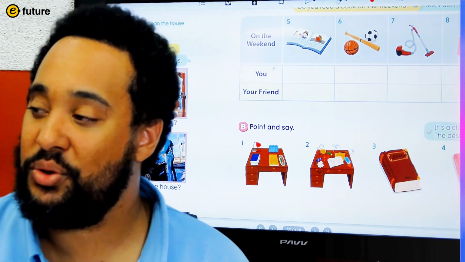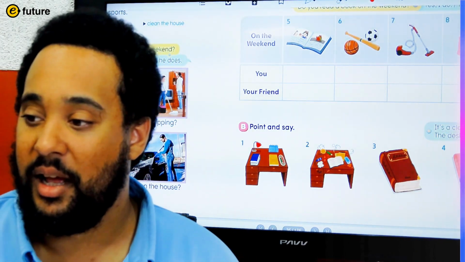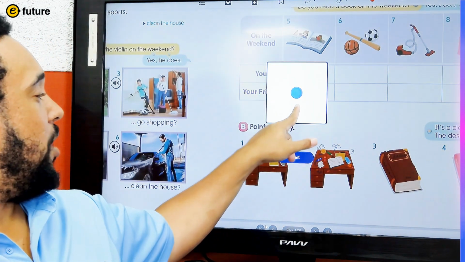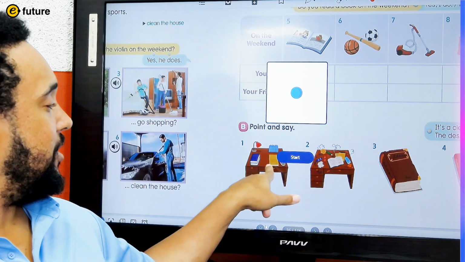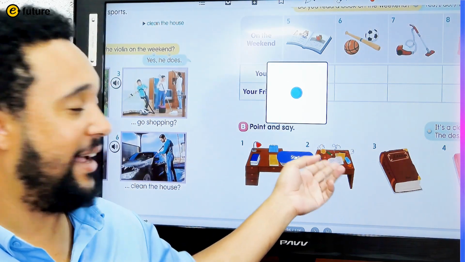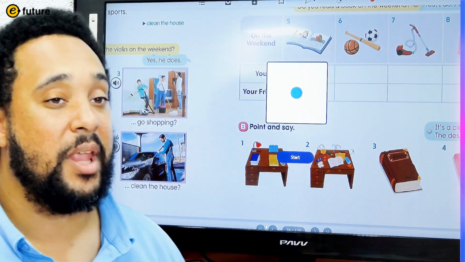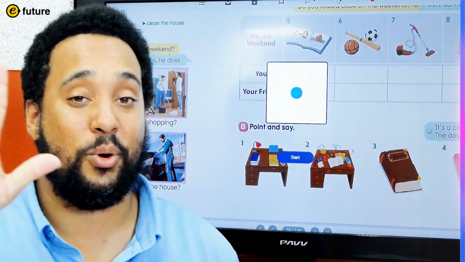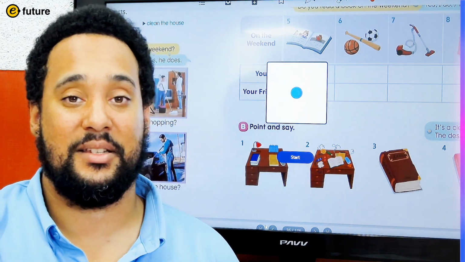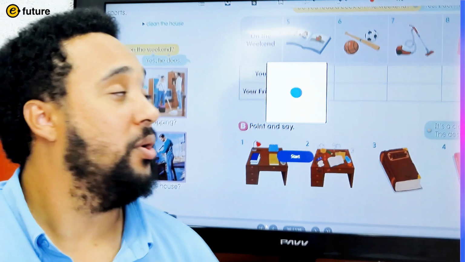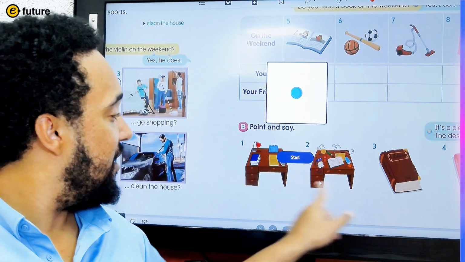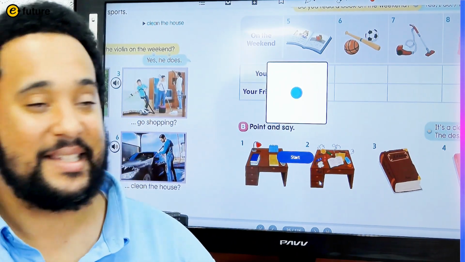Now, let's do a challenge. It's going to be random. So I have this dice here. If you get a 1, that means you're going to make a sentence about picture number 1. If you get a 2, you'll make a sentence about picture 2. If you get a 5 or a 6, I will ask you to come to the board and write the sentence. So write the sentence on the board. So if you get a 5, we will roll the dice again, and you'll get a different number. If you get a 1 through 4, you will write the sentence for that picture.